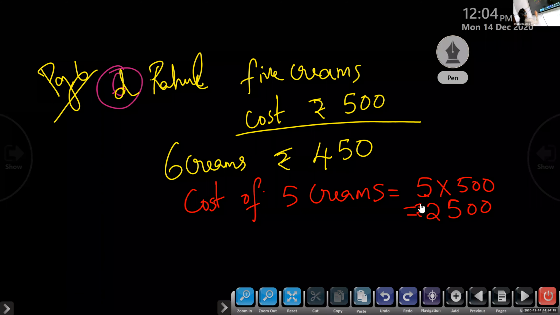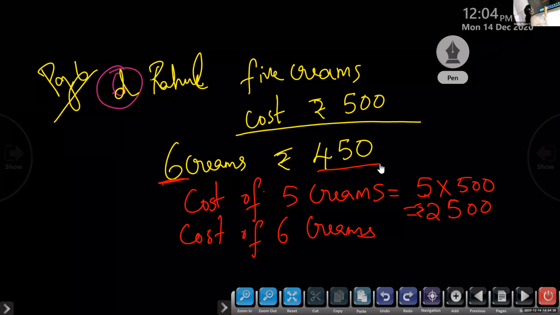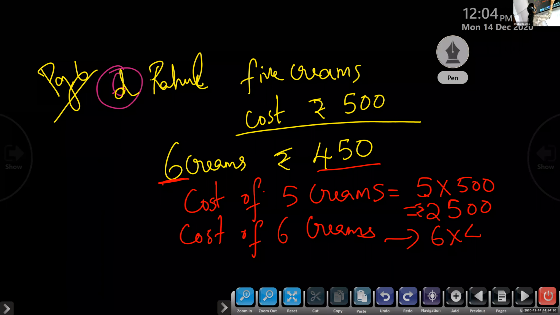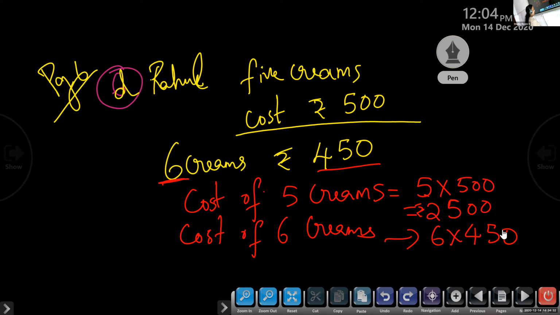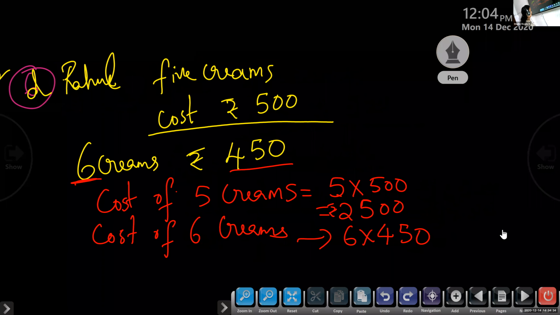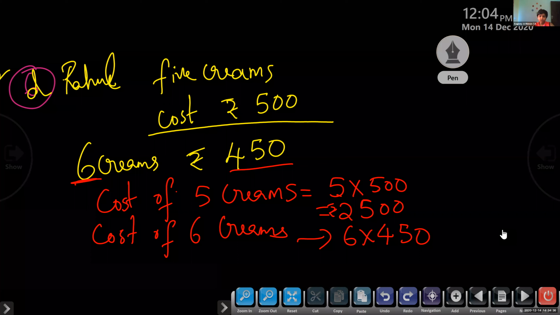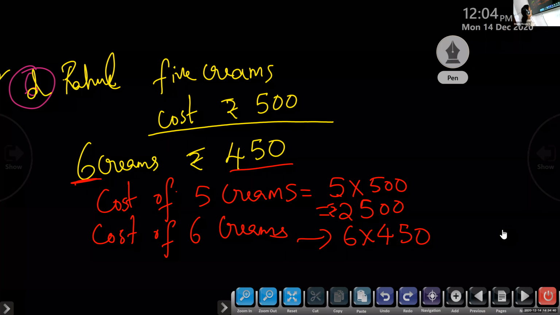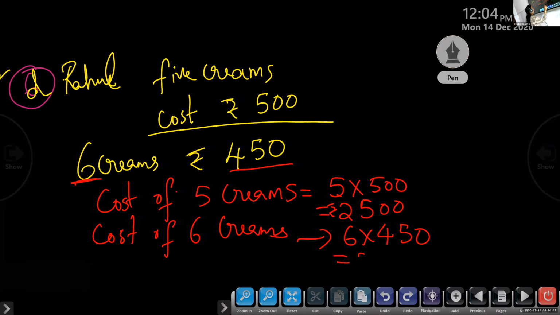And we had to find out the cost of 6 creams. Cost of 6 creams with 450 per cream. So 6 into 450. Find out the answer. 2,700. 2,700 rupees.